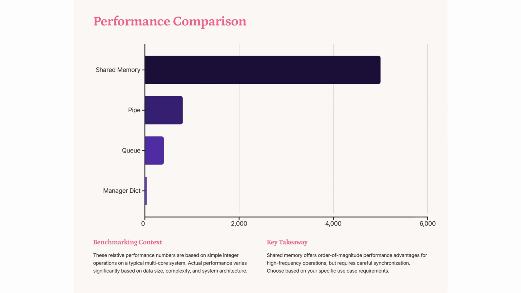Shared memory excels in high-frequency operations, offering significant performance benefits. However, it demands careful synchronization. Pipes and queues provide moderate performance, suitable for simpler tasks. Manager dicts are slower but useful for complex data structures. Choose based on your specific needs, considering data size, complexity, and system architecture.